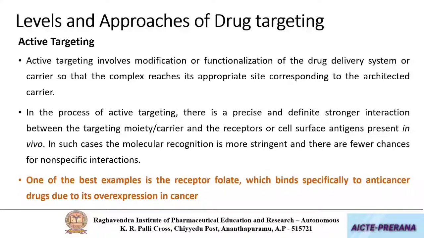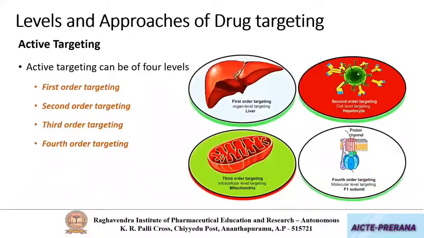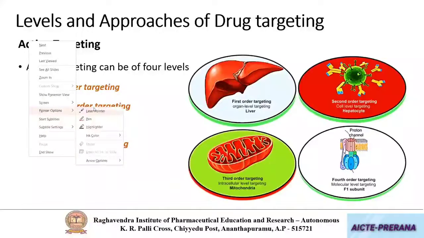Now we'll see how many types of active targeting there are. This active targeting can be classified into 4 types. As you can see in the diagram, it is of first order, second order, third order, and fourth order.